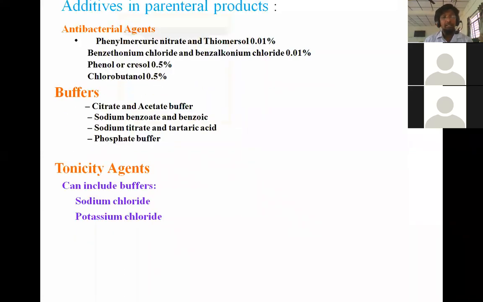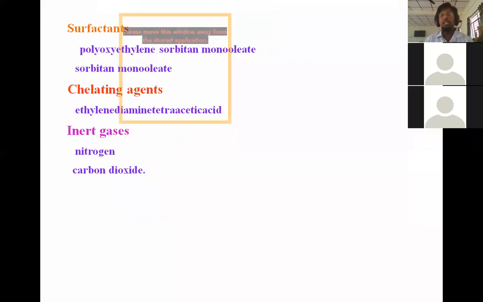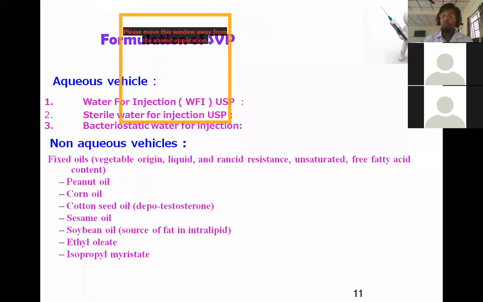So let's see what the excipients are: antibacterial agents, buffers, tonicity adjusters, surfactants, chelating agents, and inert gases. Along with these, coming to vehicles, we have aqueous vehicles and non-aqueous vehicles. These are the different excipients used in small volume parenterals.